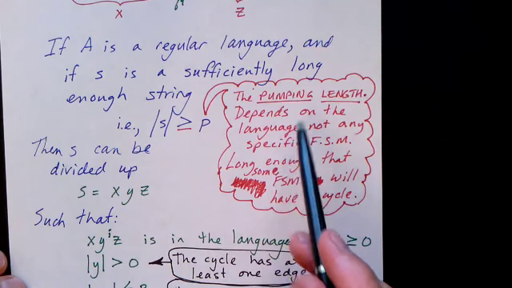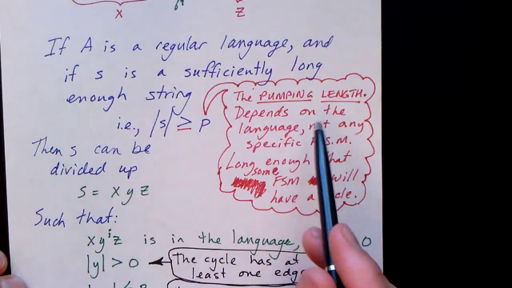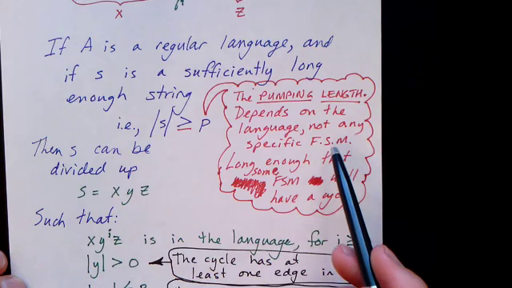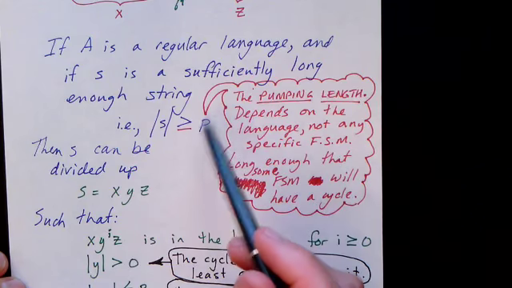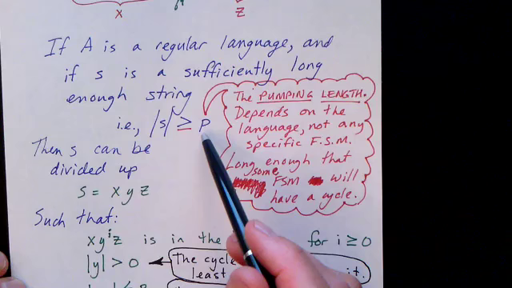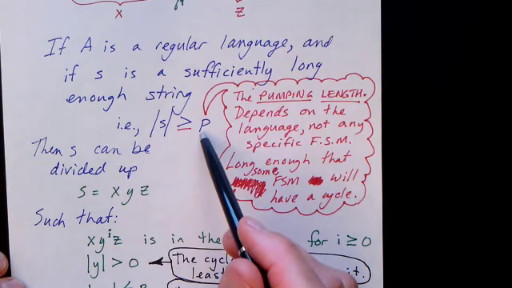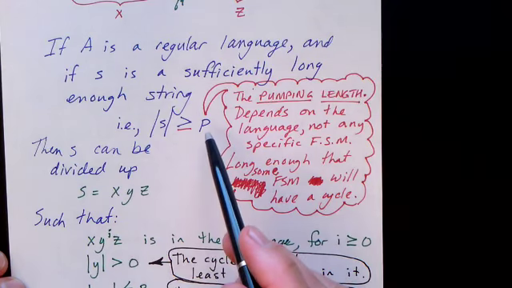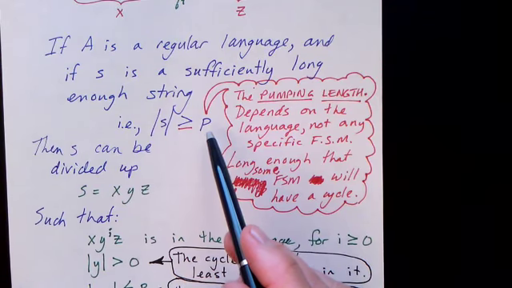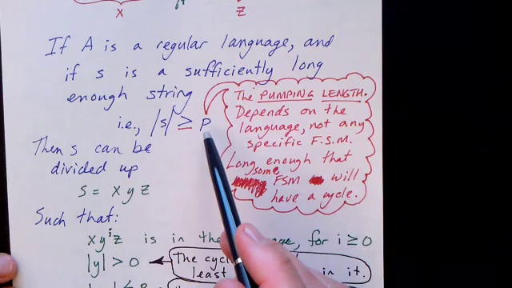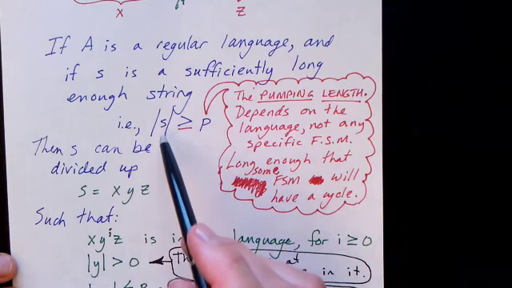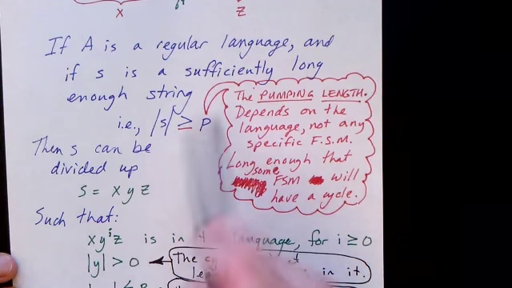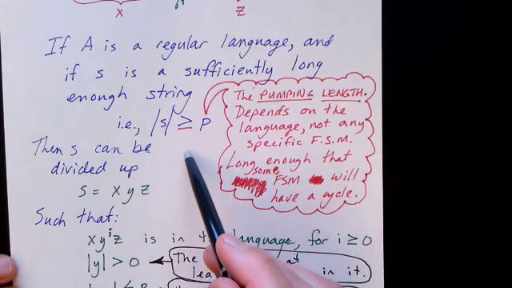So for every regular language, there is a finite state machine that describes it. And you can just choose one and say that, well, if this one describes the language, then that finite state machine has a p that has this property. Now there may be other machines that don't have a cycle for strings of that length, but the point is that first machine describes the language, and any string that goes around a cycle in that machine has to be in the language as well.